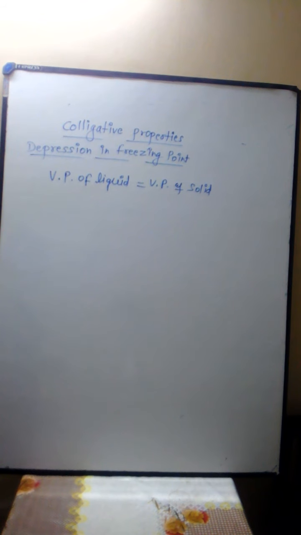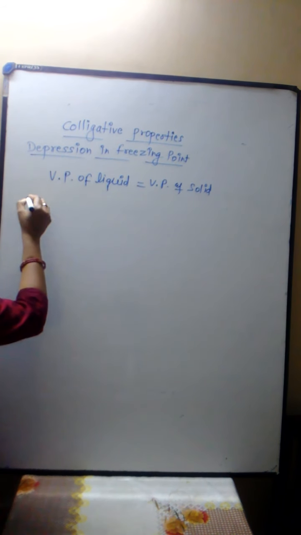Now whenever a non-volatile solute is added to a volatile solvent, its vapor pressure decreases, which is known as the lowering in vapor pressure, and it becomes equal to that of the solid solvent at a lower temperature. Then the difference in the freezing point of pure solvent and that of the solution is known as depression of freezing point.